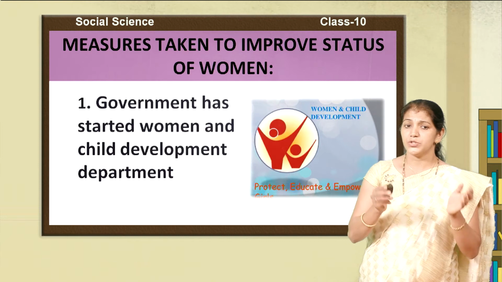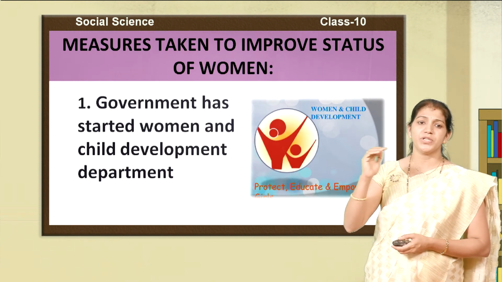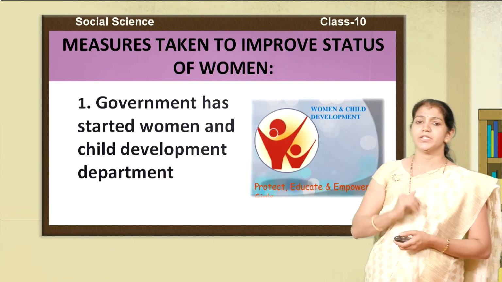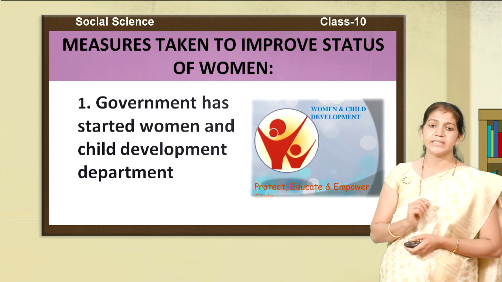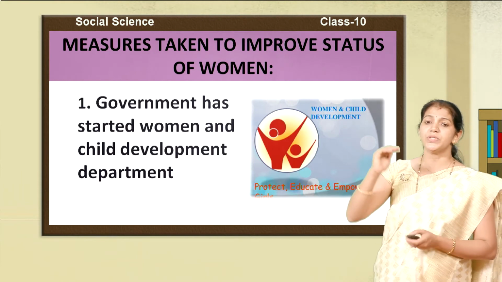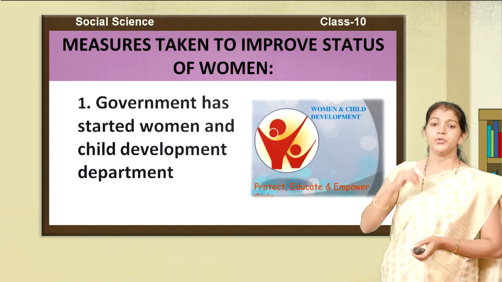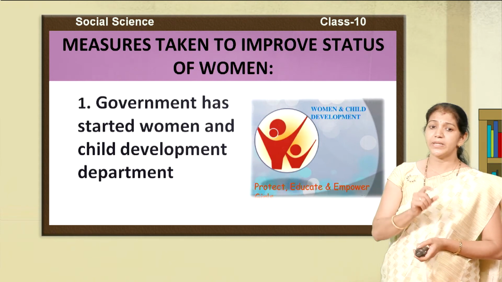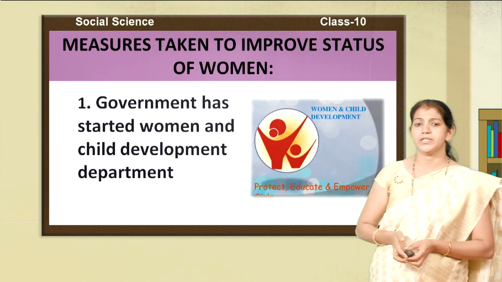In this situation of society, women are not getting good opportunities. So the government has taken some measures to improve the status of women. First of all, the government has started the Women and Child Development Department. This department works to improve the status of women, to give good education to women and to protect them against exploitation in society. It is very helpful to improve the status of women.